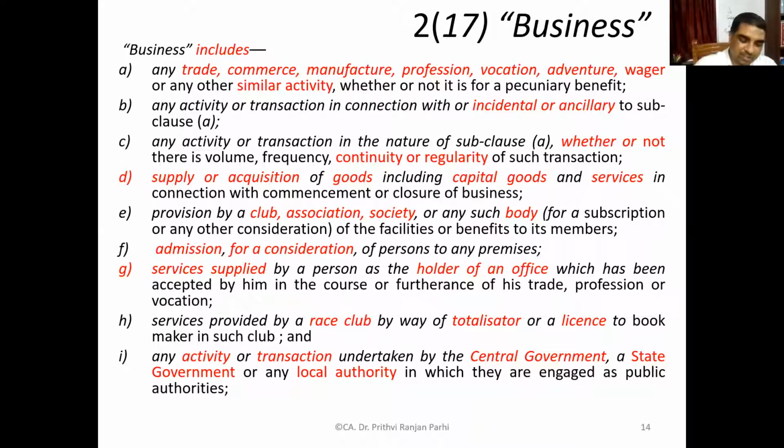Wager means it is something like a gambling kind of activity. That means somebody who earns only when some uncertain thing happens. That person can be called a wager. That kind of contract can also be referred to as a wagering contract. So that wagering activity is also business. Trade, commerce, manufacture, profession, vocation, all of these, I think you understand all of it. They are businesses.